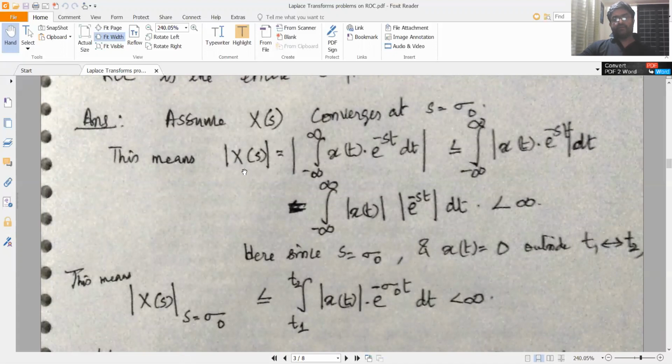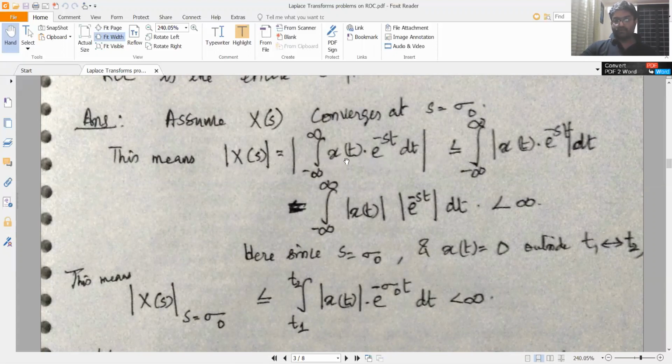This means the absolute value of X of s can be calculated as follows. The magnitude of X of s is equal to the integral from minus infinity to plus infinity of x of t e raised to minus st dt, which is less than or equal to the integral from minus infinity to plus infinity of modulus of x of t e raised to minus st dt. This is easily proven by putting in a few numerical examples. For example, instead of this integration, try a discrete case where the integration is replaced by summation, which is very easy to understand.